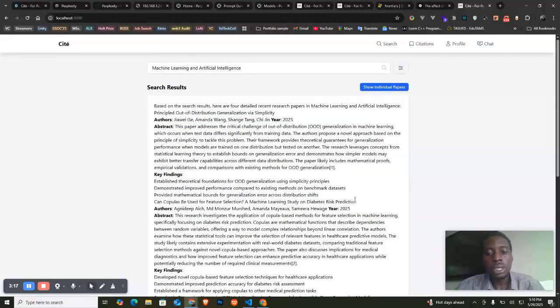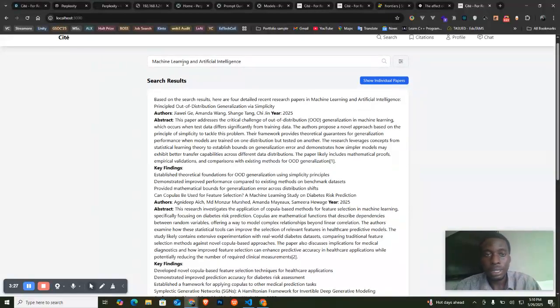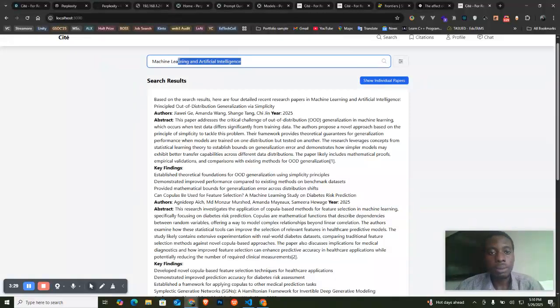So one barrier is it's not yet comprehensive and extensive enough, whereby let's say I'm trying to do research on a key aspect, this search query tends to be very general.